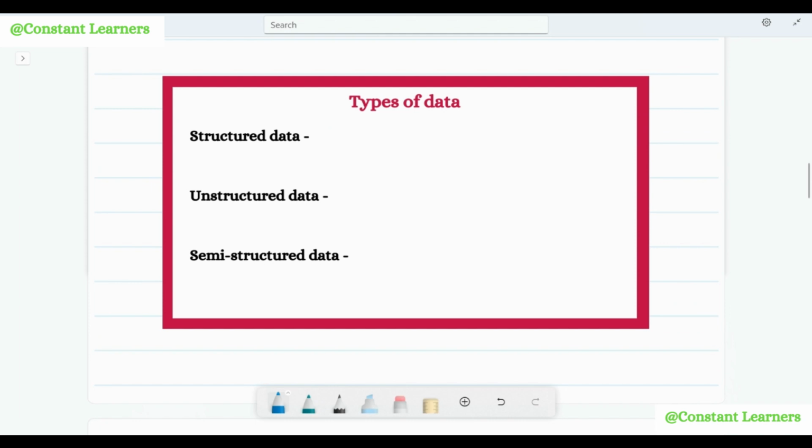There are three types of data: structured, unstructured, and semi structured data. I already have a detailed video on types of data. It has explained everything very clearly in detail.